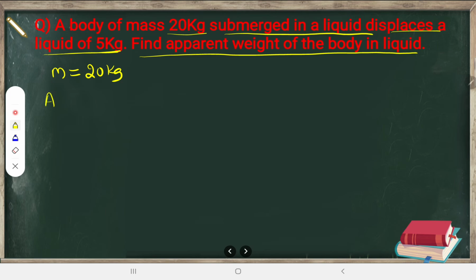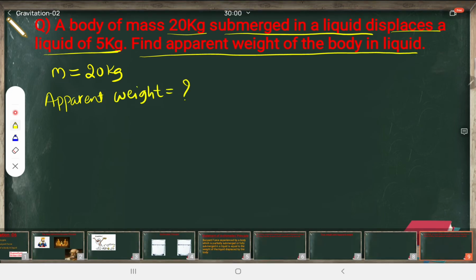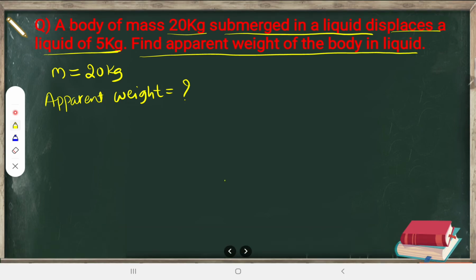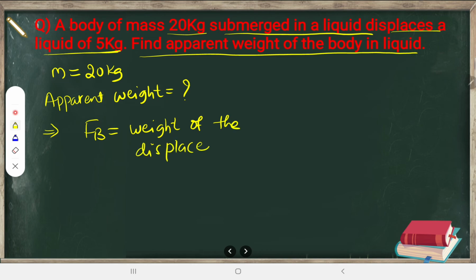So they are asking about apparent weight. You know the formula for apparent weight already. But before that, we should find out the buoyant force. What is the formula? Buoyant force is equal to the weight of the displaced liquid. So let me write FB is equal to weight of the displaced liquid.